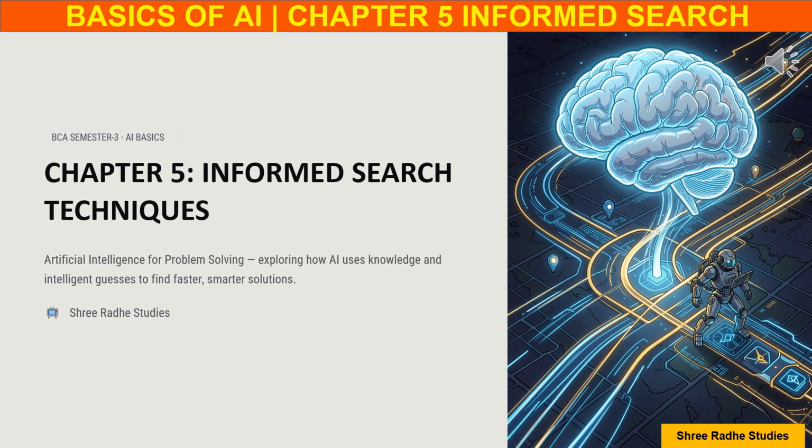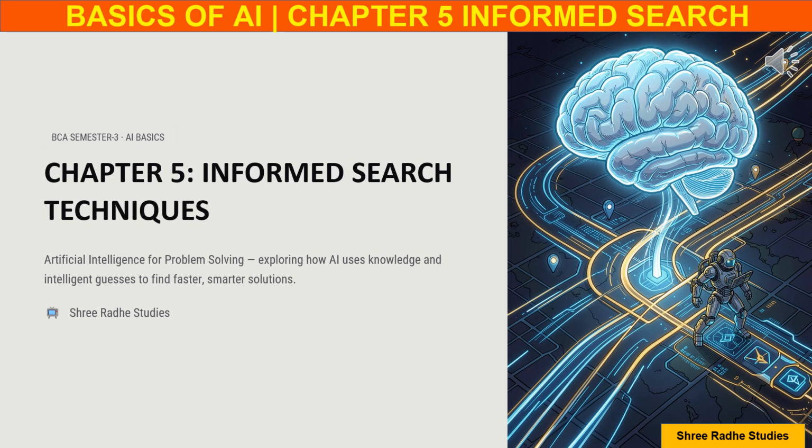In this chapter, we are going to study informed search techniques, one of the most important concepts in artificial intelligence. In previous chapters, we learned about search techniques that explored paths without having any prior knowledge. But in real life, intelligent systems cannot afford to waste time exploring every possible path. Instead, they use additional information to make smarter decisions. This additional information is called heuristics. In this chapter, we will understand how AI uses intelligent guessing to quickly reach its destination.